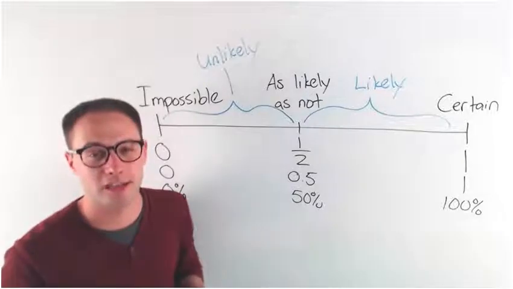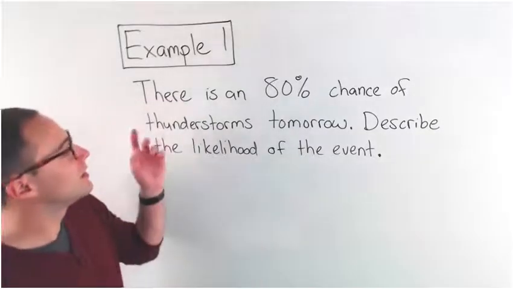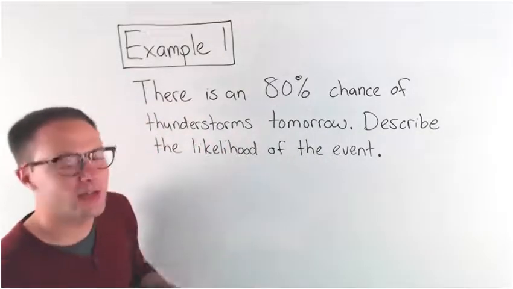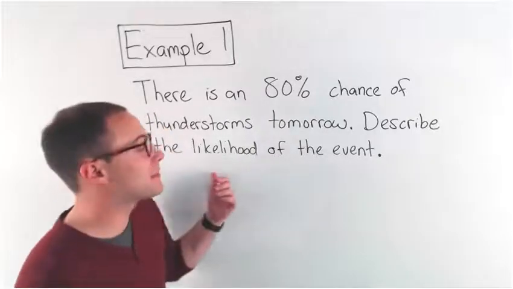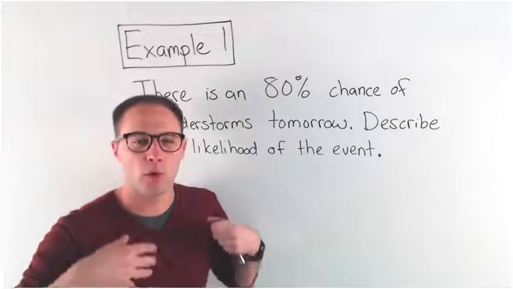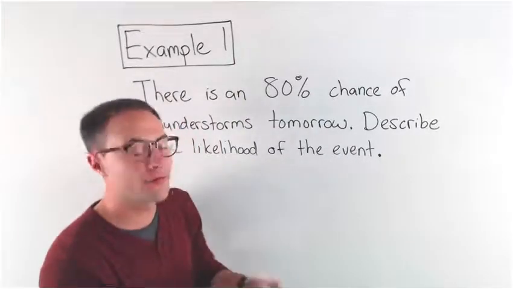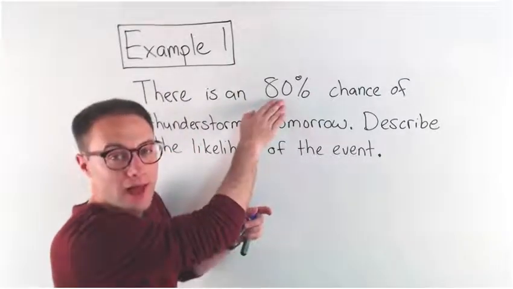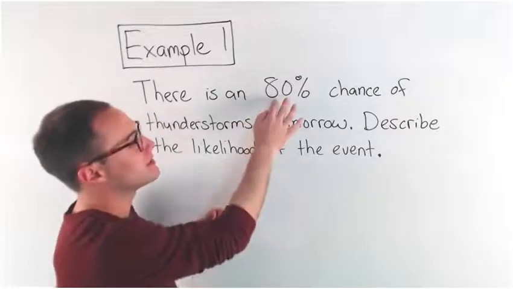Okay, let's look at an example. Example 1. There's an 80% chance of thunderstorms tomorrow. Describe the likelihood of the event. So when we're talking about likelihood, we want a word. We're not looking for a number or a fraction. We already know the probability is 80%.